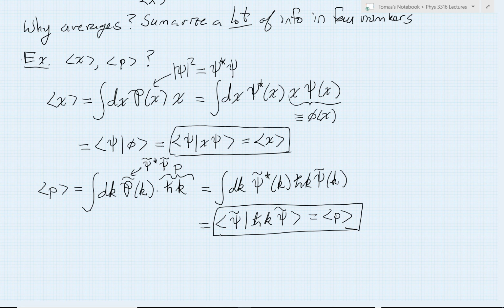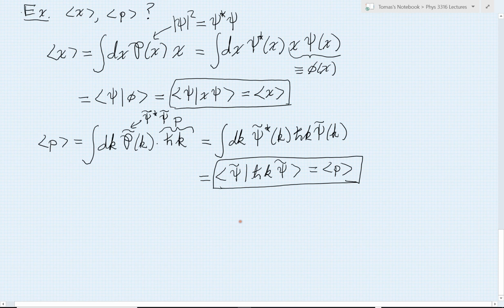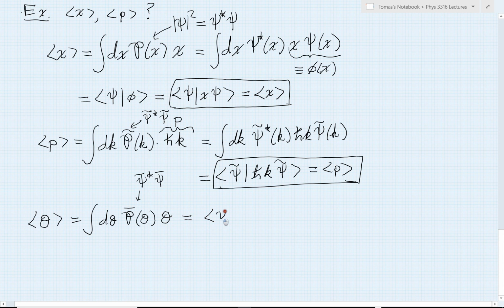And you can imagine certainly doing the same thing for any observable O. In fact, let's try that. If I just had any observable O, I hope you can see very quickly it will become the integral over all values of O times their probabilities, which I always like to write as O bar for a typical observable times O. And then this P is going to turn into psi bar star psi bar. And then if we rearrange the expression, it will become psi bar inner product with O times psi bar. And that's how I would calculate a generic average.